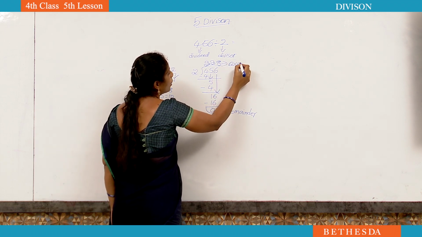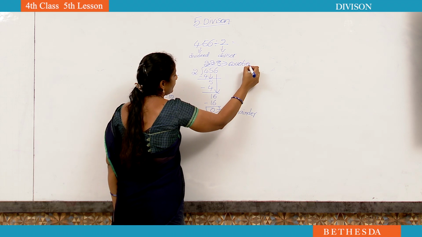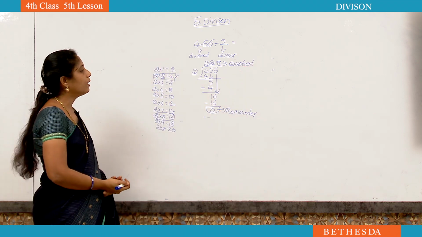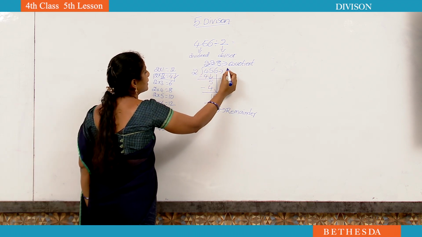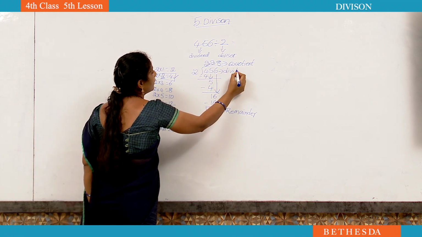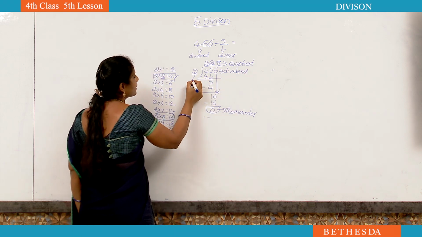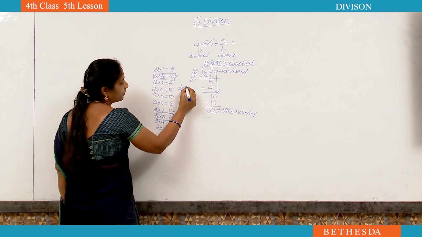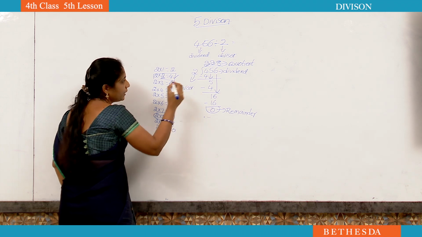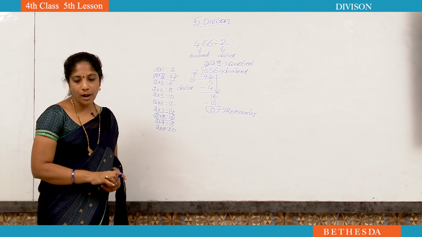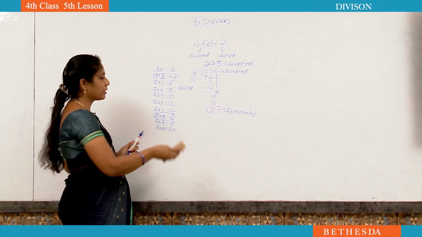228 is called the quotient. Did you understand? Now 456 is the dividend. Already we learned 456 is the dividend. 2 is the divisor. Did you understand how to do divisions? Okay. Now I am going to teach you another sum.